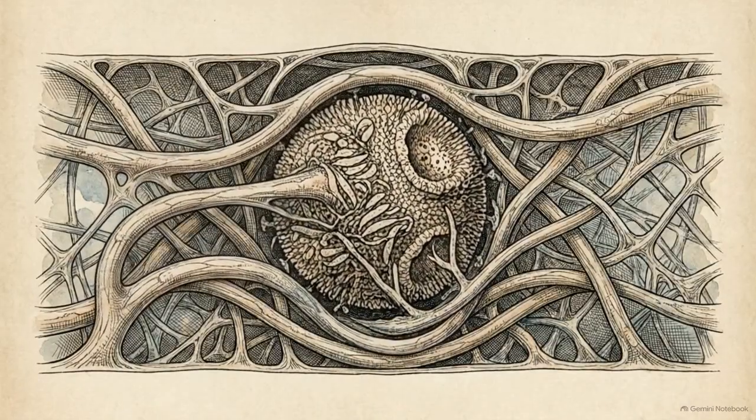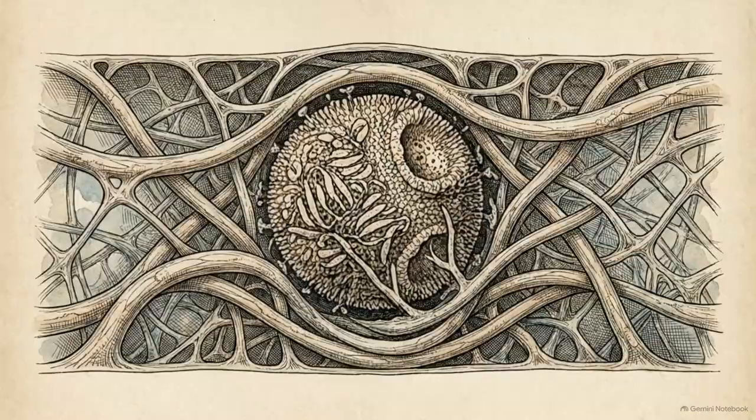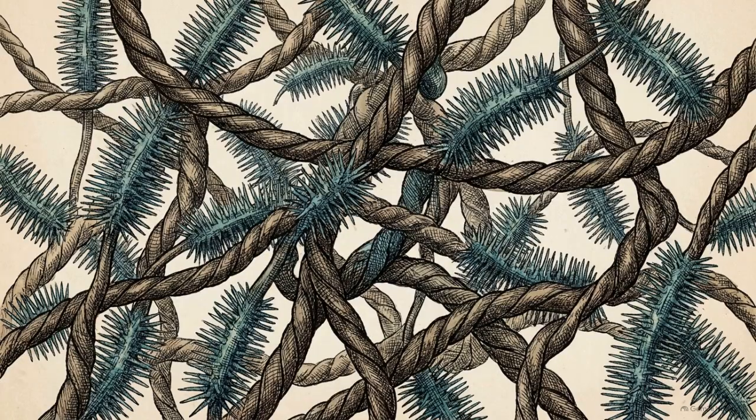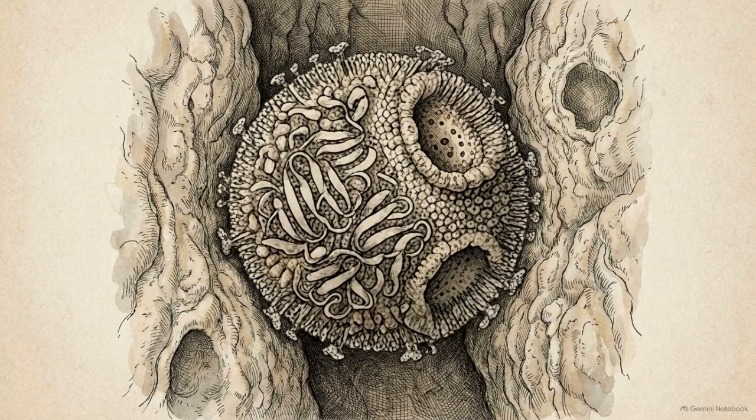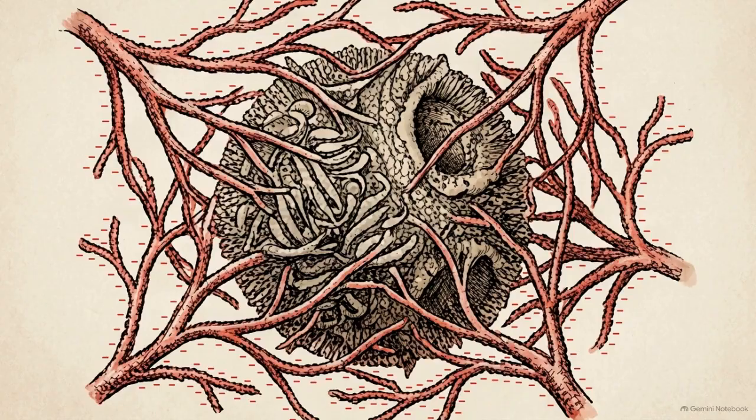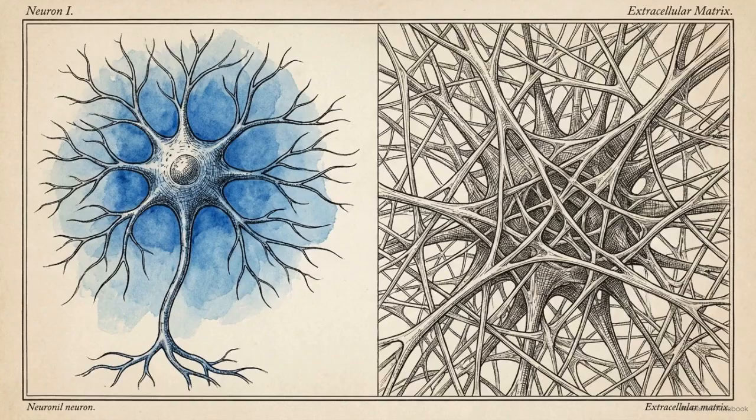This tight space is not an empty aqueous void. It is a dense, highly charged lattice comprised of hyaluronan chains and lecticans. The ApoE transit is a complex physical navigation problem. The particle's mobility is restricted both by the tight geometrical ratio of the channel and the electrostatic friction of a highly negatively charged gel. Heparan sulfate is not exclusive to the neuron surface.